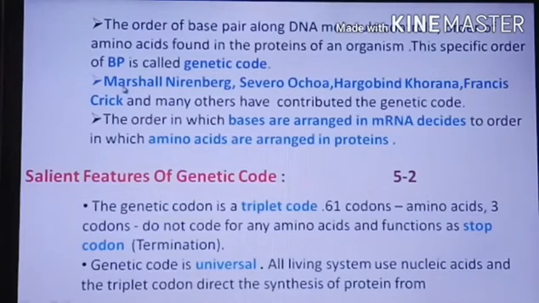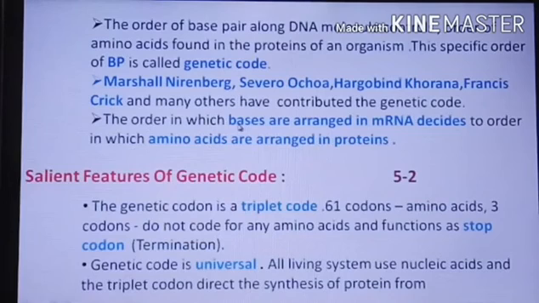Marshall Nirenberg, Severo Ochoa, Har Gobind Khorana, Francis Crick and many others have contributed to the genetic code. So many other scientists also gave effort towards the genetic code. The order in which bases are arranged in mRNA decides the order in which amino acids are arranged in the protein.